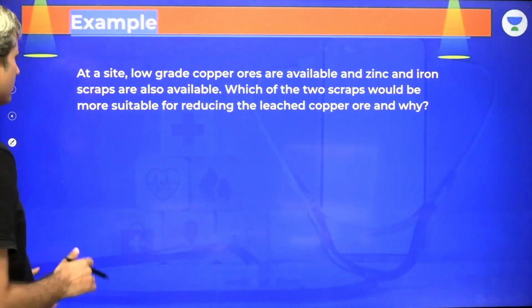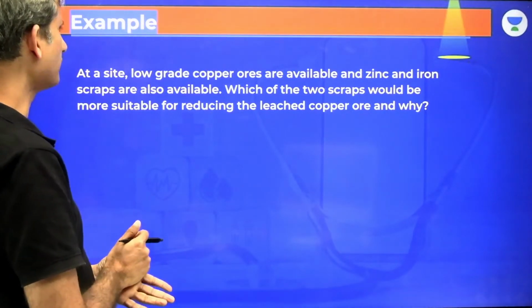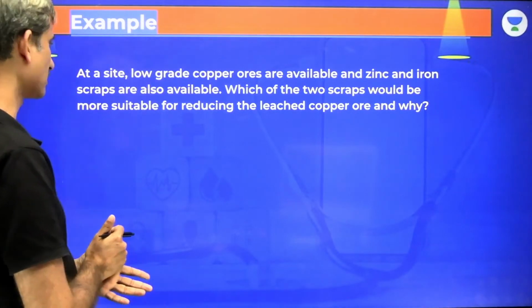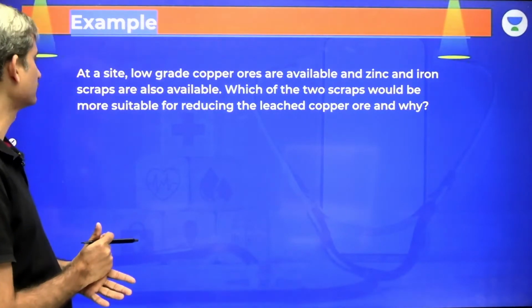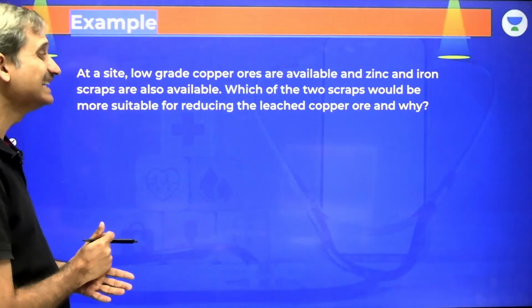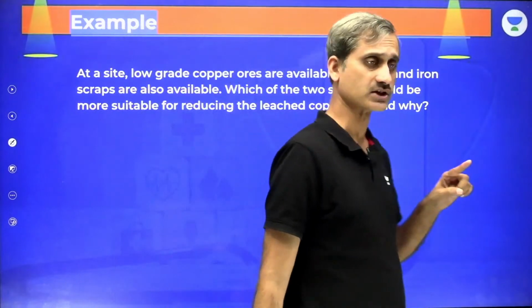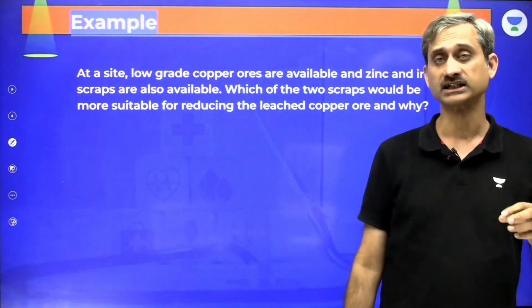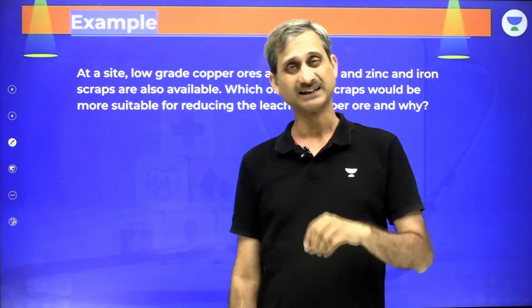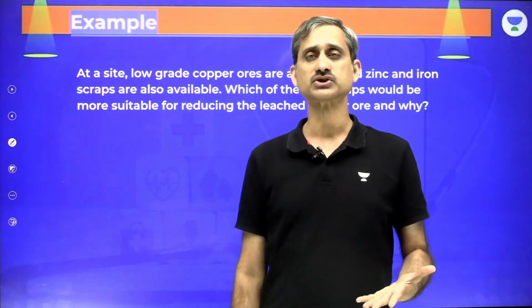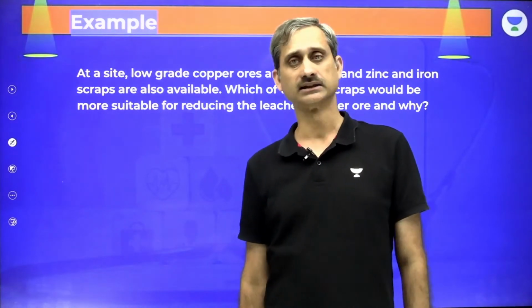Now, this is the question from NCERT. At a site, low-grade copper ores are available and zinc and iron scraps are also available. Which of the two scraps would be more suitable for reducing the copper ore and why? Zinc is more reactive as compared to iron, so preferable would be zinc because it is going to react much faster. But actually, it is iron which is used because zinc is much costlier as compared to iron.